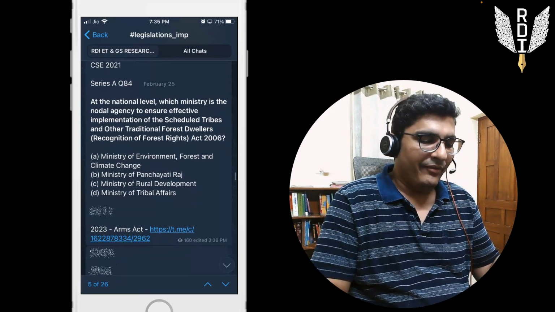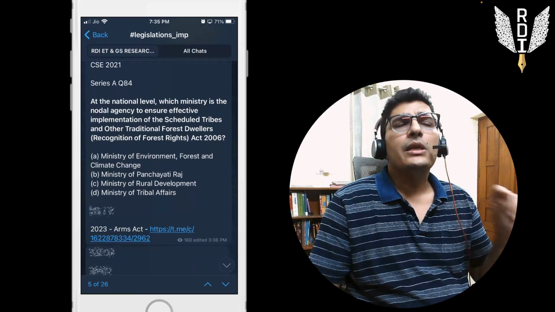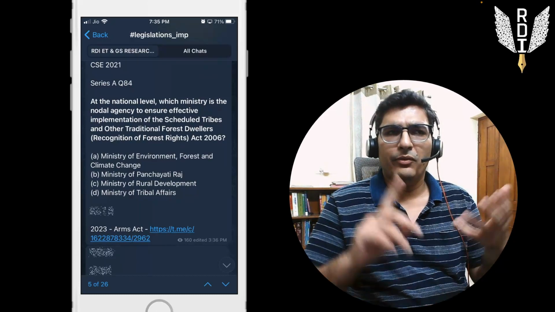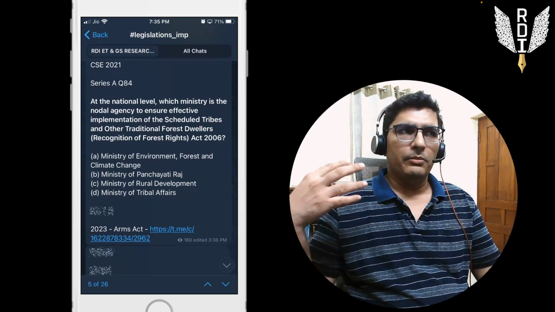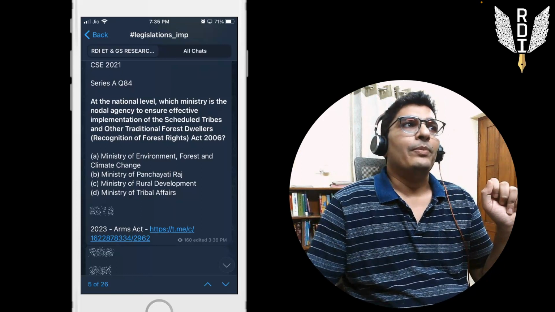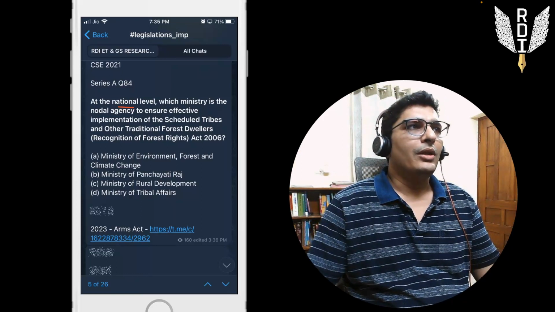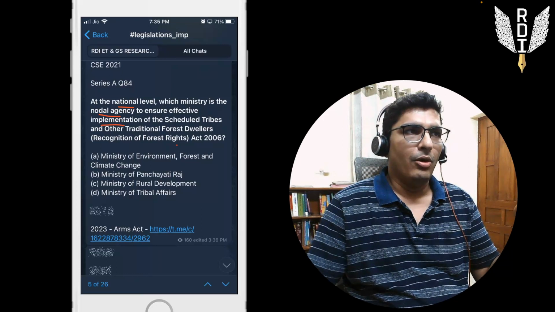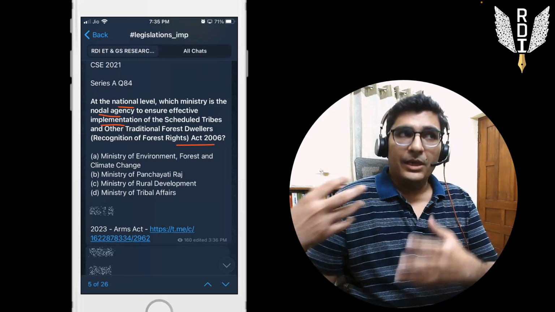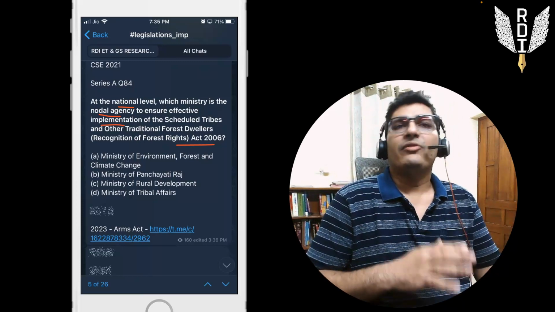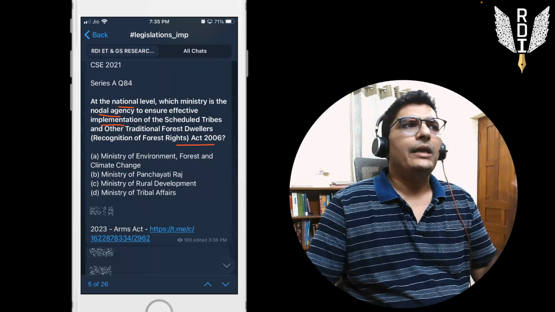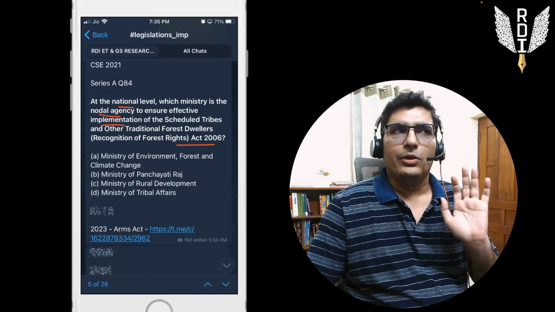And this 84th question is about an extremely important law, the Forest Rights Act. The Forest Rights Act, Forest Conservation Act, Environment Protection Act, and Wildlife Protection Act are all really important, and nuanced, detailed questions can be asked around them. At the national level, which is the nodal agency to implement this law? This is a knowledge-based question. It can be done via ET also, but it is best to do these kinds of questions via knowledge, because this is very important, very frequently repeated information. Ideally, these questions should be done via knowledge only.